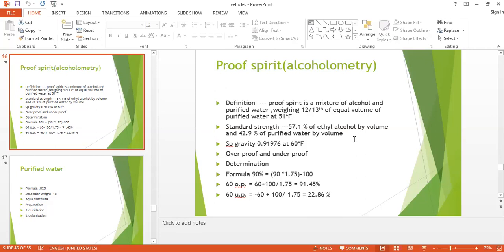So that these adulterants are not there and we get pure alcohol, that's why the government has set some rules, and that rule is known as proof spirit. So that proof spirit may be overproof or it may be underproof.